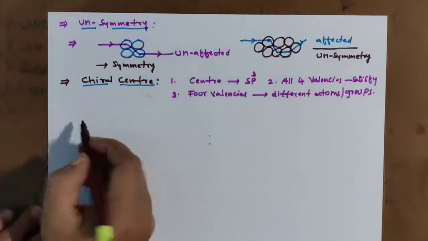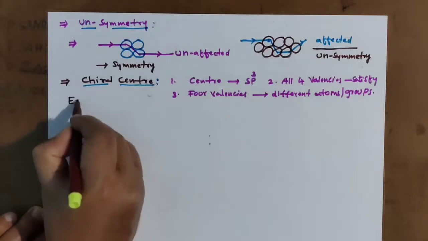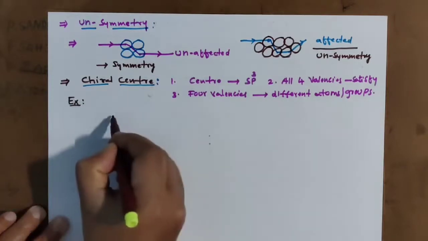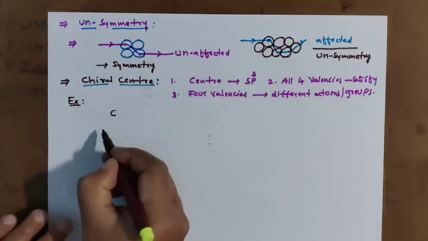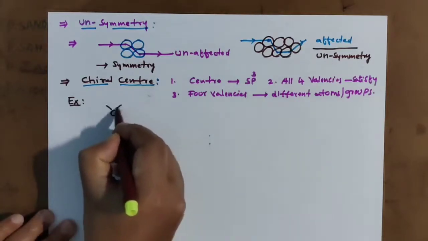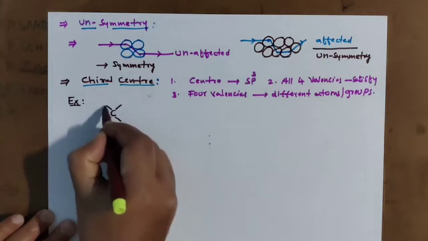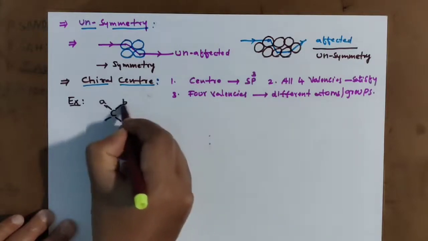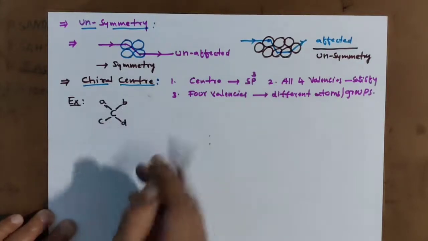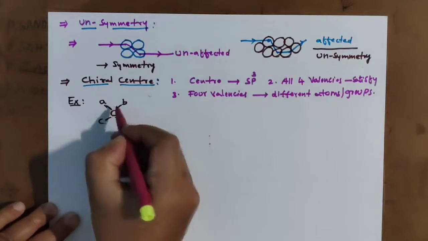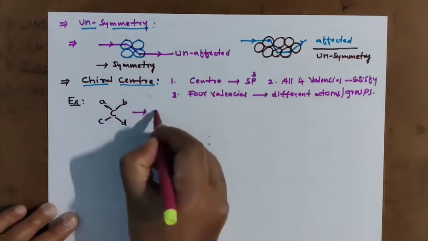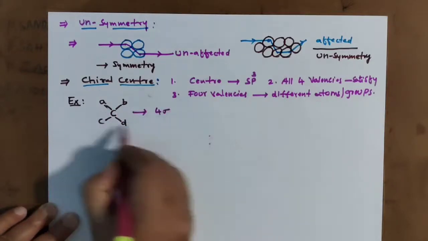Now I am taking an example here. See here, a carbon atom I am taking. It is bonded with 4 groups, A, B, C, D. So the carbon here has sp3 hybridization with 4 sigma bonds.